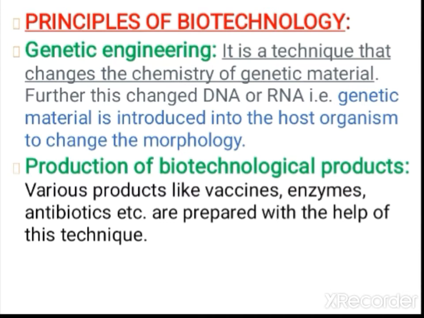So here we are doing modification in the genetic material and it is introduced inside the host organism to change the morphology. By means of this method, we can produce various biotechnological products like vaccines, enzymes, antibiotics, etc. These all are produced by the modification of genetic material technique, that is genetic engineering.